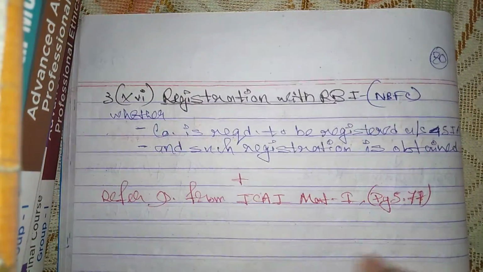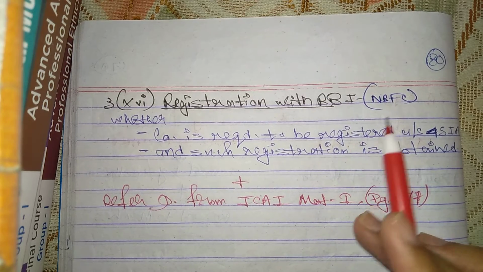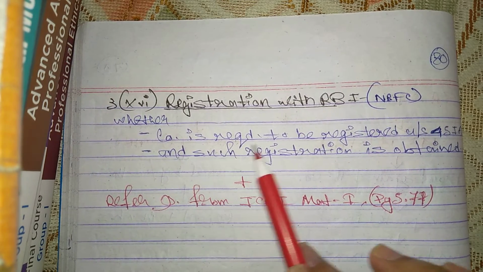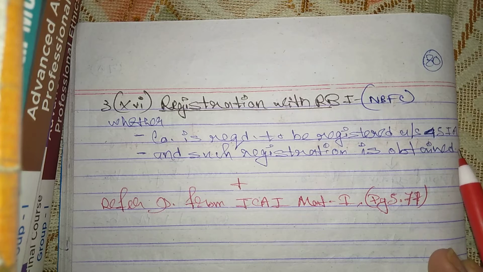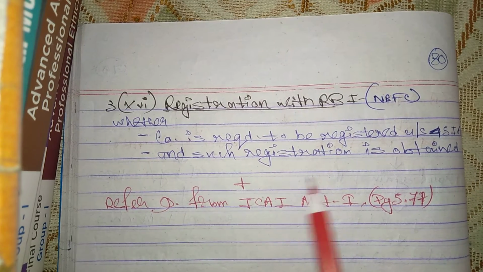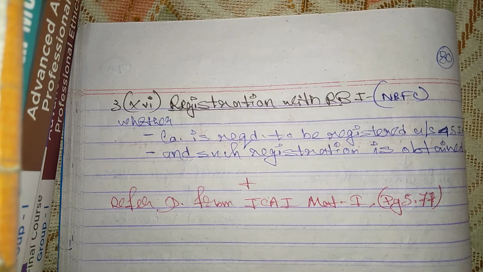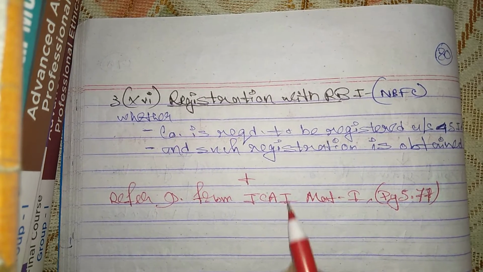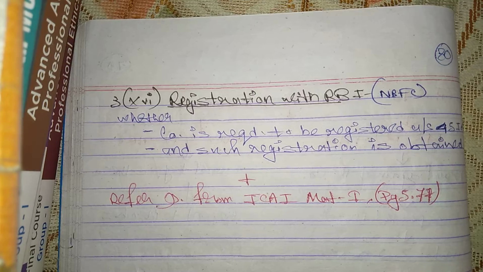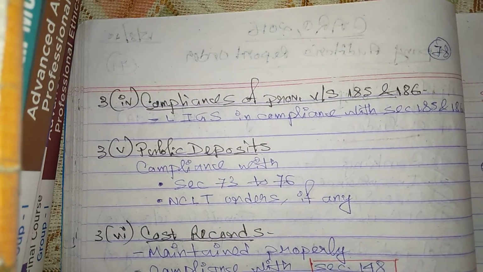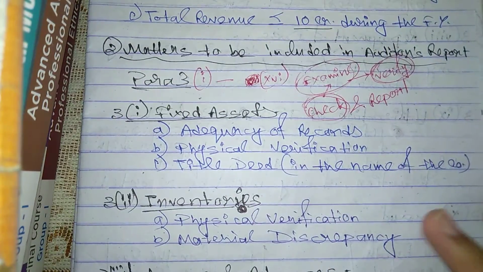And last but not the least, the registration with RBI. In case of NBFC, whether the company is required to register under section 45-IA, and if such registration is obtained or not, that the auditor has to check and report. And you should also refer to the questions from ICAI material. That is also important. Anyway, let me revise once again the 16 points.